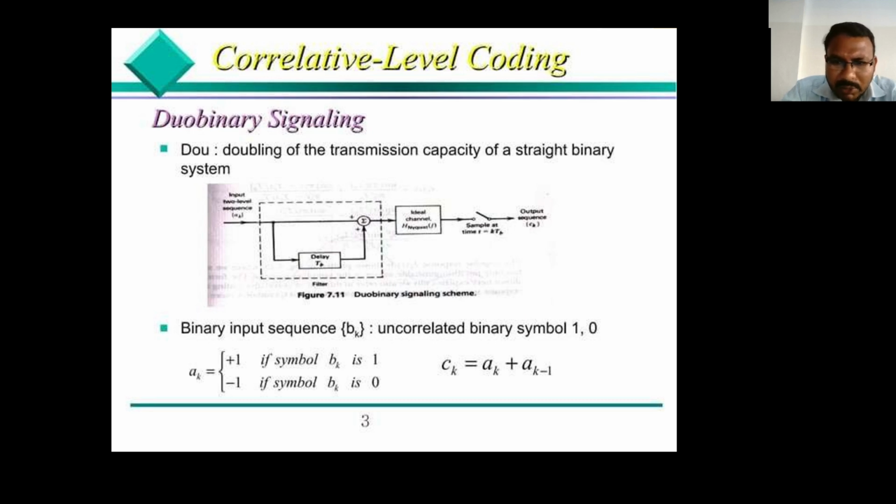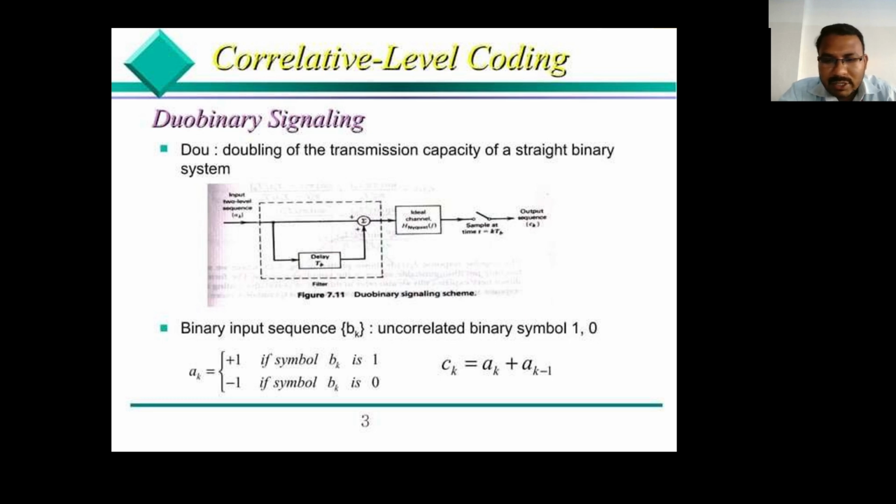So this is the block diagram illustration. Here the input is denoted by BK. Then a delay element is there. Next we analyze the channel performance, that is H Nyquist of f. Next we represent the sampling at time t equal to KTB. Finally we obtain the output sequence CK.